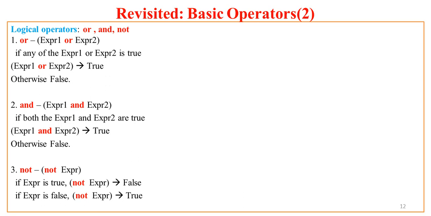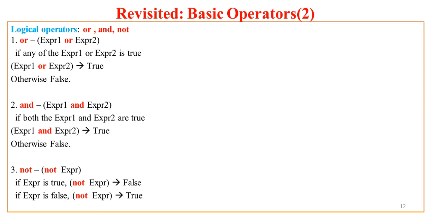Now the general form of OR is, it takes two expressions, EXPR1 and EXPR2. The simplest rule of thumb to remember for the OR operator is that if either EXPR1 or EXPR2 is true, the result of expression 1 or expression 2 will be true.